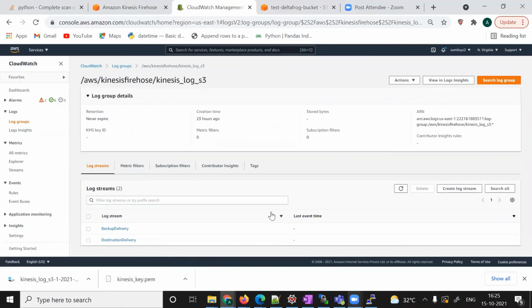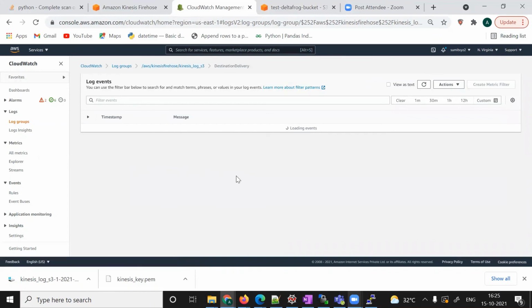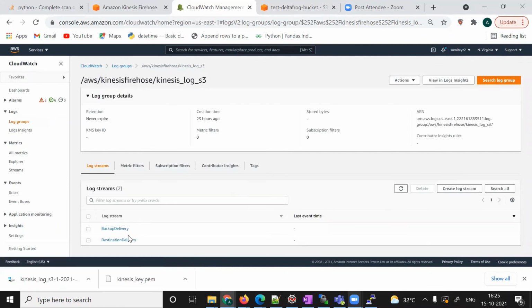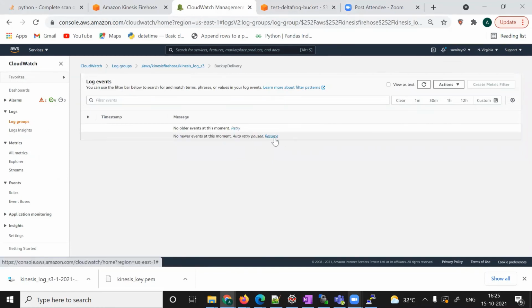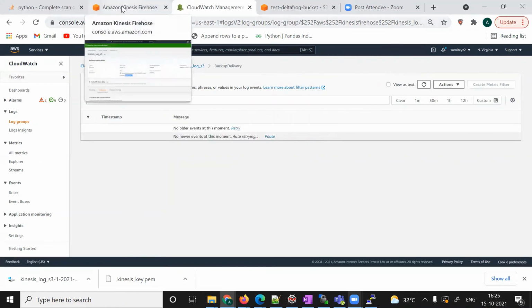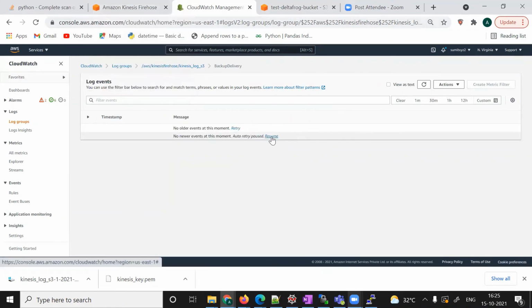You can see this destination delivery. You can see the log here. It will write for some time, maybe to back up. I'm not sure why this log is not appearing here, but you can see the log here. For some time, it will be updated.